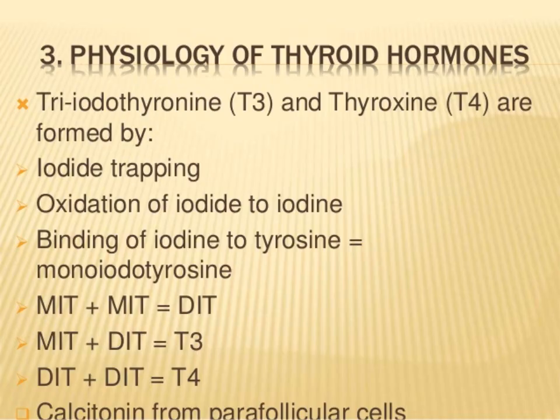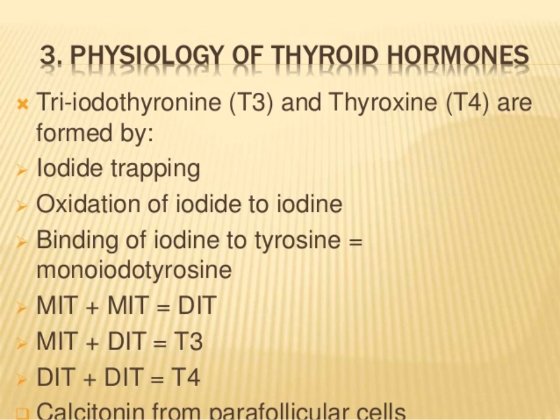As far as physiology of thyroid hormones, or formation of these hormones, is concerned, the first step is iodide trapping. The oxidation of iodide by thyroid peroxidase converts iodide into iodine. Then this iodine is used in the formation of thyroid hormones.